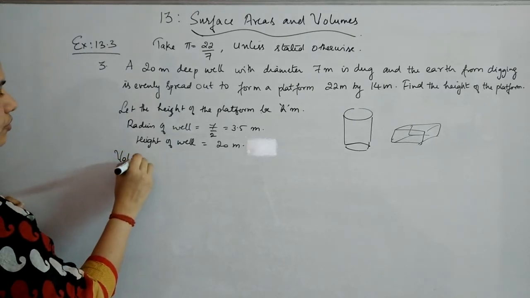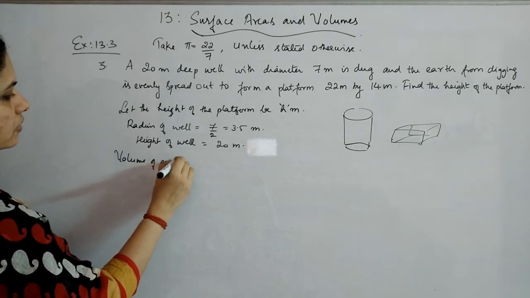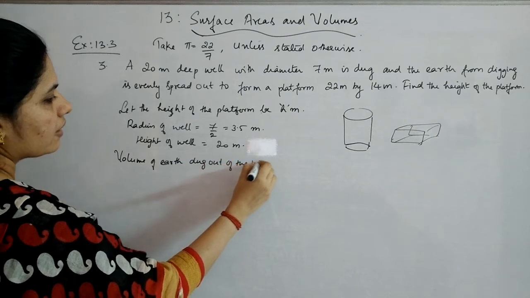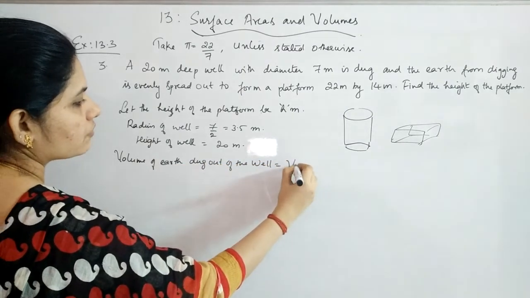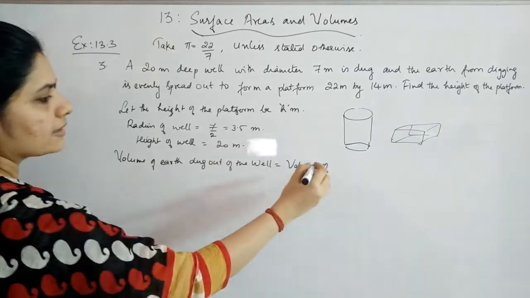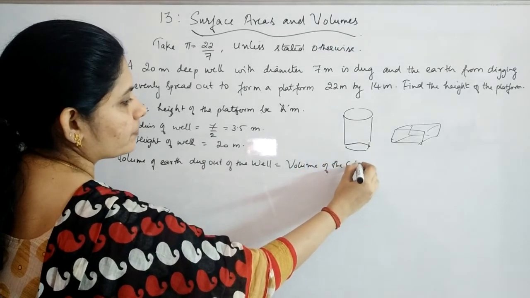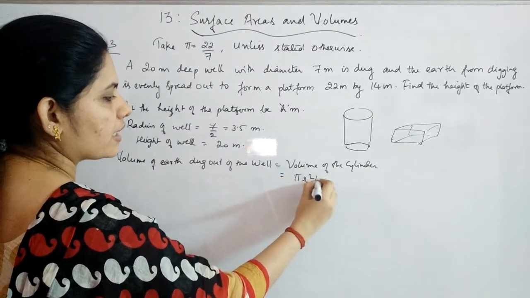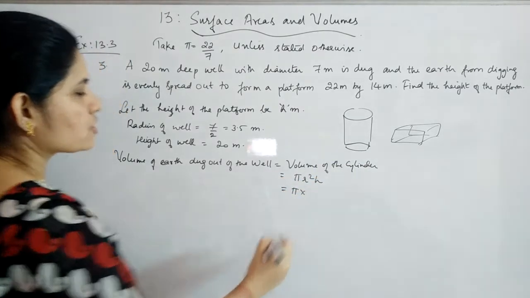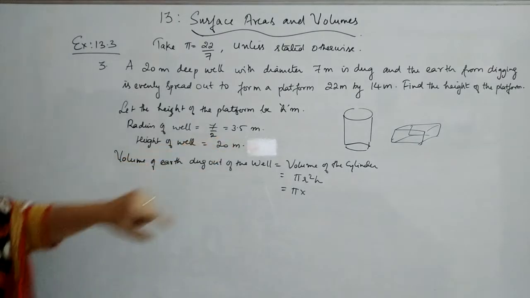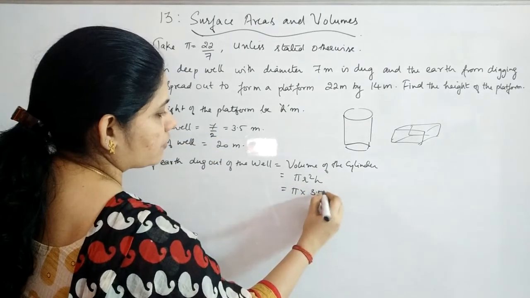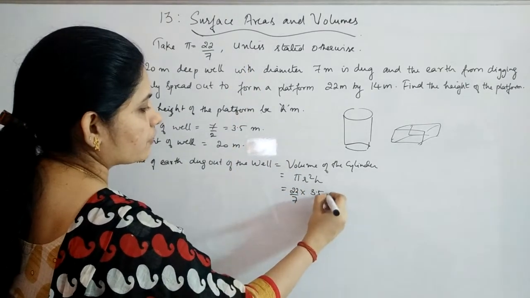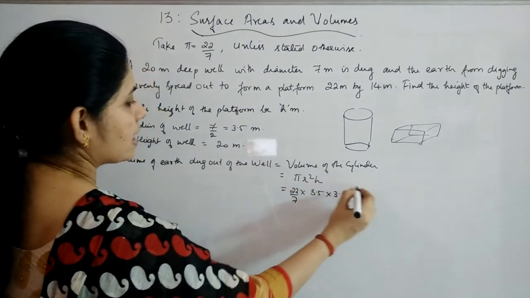Okay, volume of earth dug out of the well will be same as volume of the cylinder. Now what is volume of the cylinder? Formula is π r² h. Replace the values. π into r, here 3.5, again we can replace π with 22/7. 3.5 into 3.5 into h, which is 20.